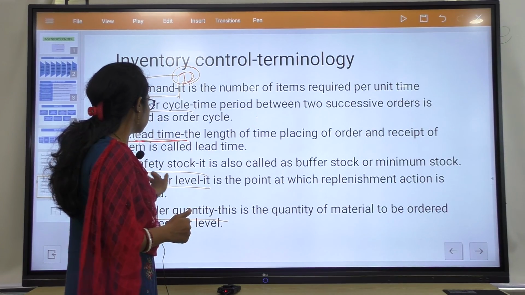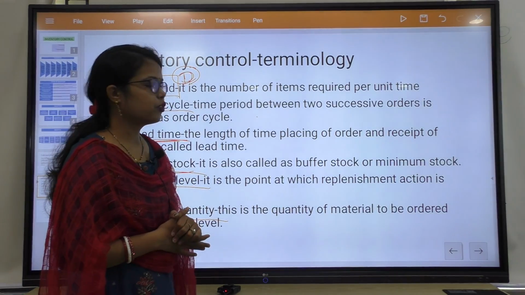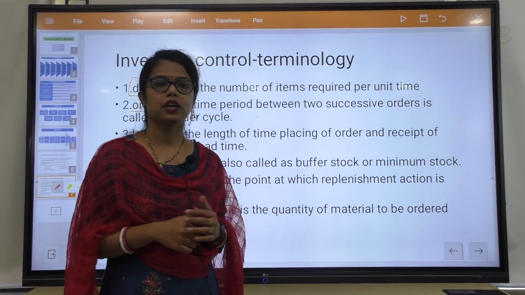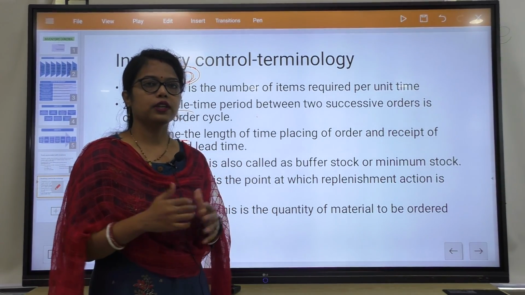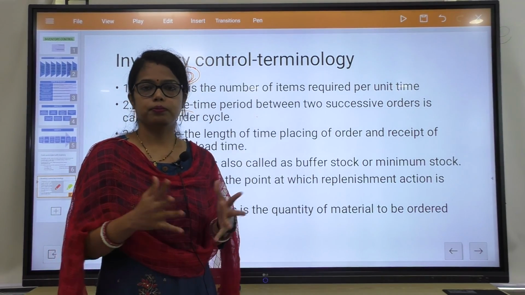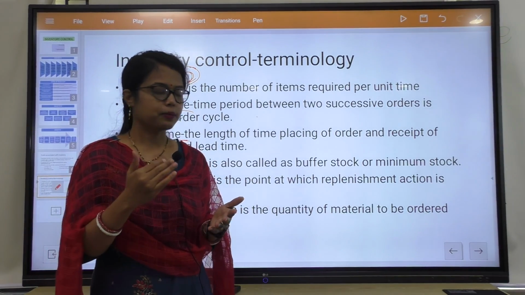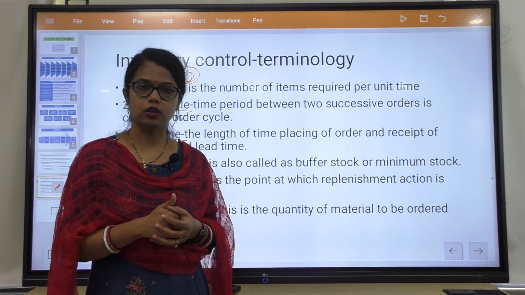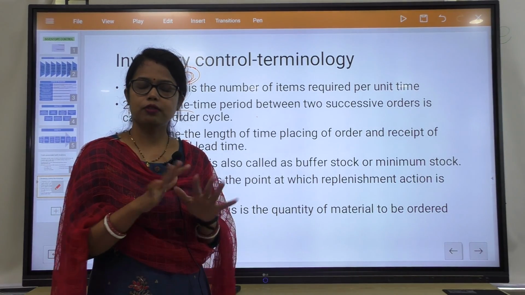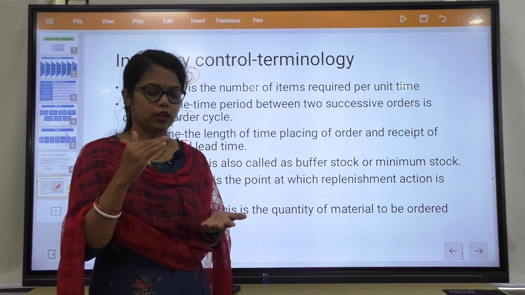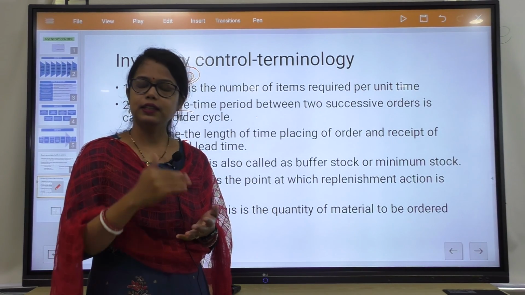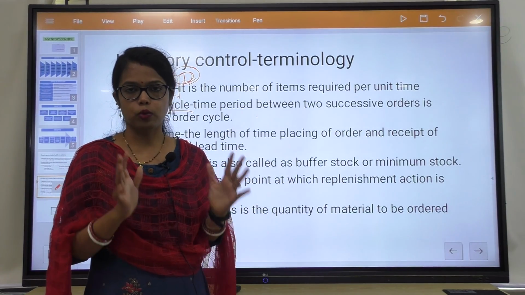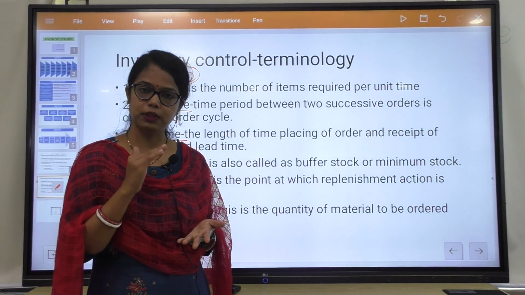Then safety stock, it is also called buffer stock or minimum stock. What do you understand by this? That means we are always putting some backup. Clear? Minimum stock means below that particular stock we never keep the product. A particular quantity is there, and we never go below it. That is called the minimum quantity.